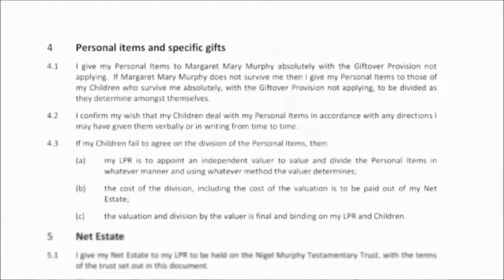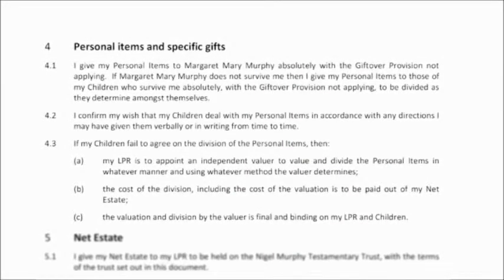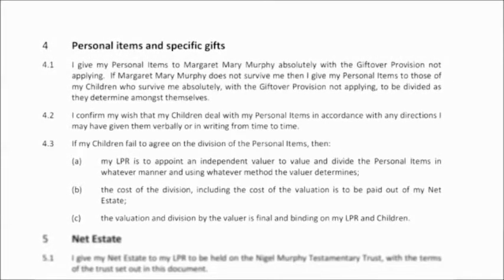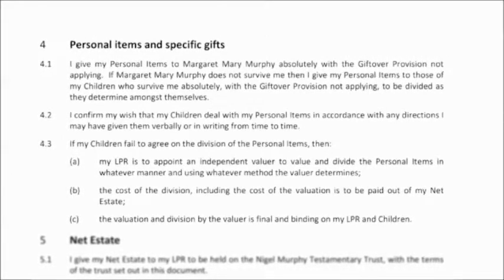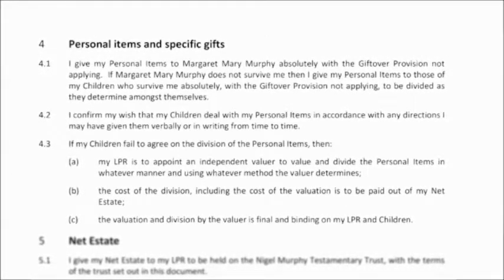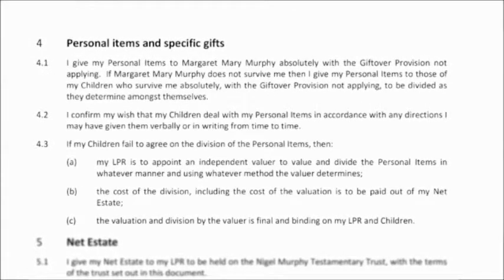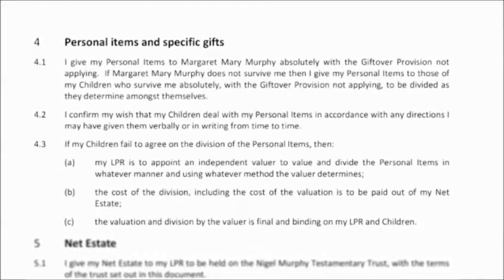The next clause confirms who's going to receive the distribution of any personal items and specific gifts under your will. The will acknowledges that you might make verbal or written directions to your executors and trustees about these personal items, and that indicates that you can use your memo of directions to set out your wishes in this regard. The memo of directions is not legally binding, it is only morally binding, but it is a useful place to put in any directions that you'd like to complement the legal jargon in the will.